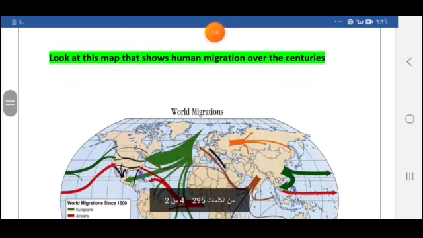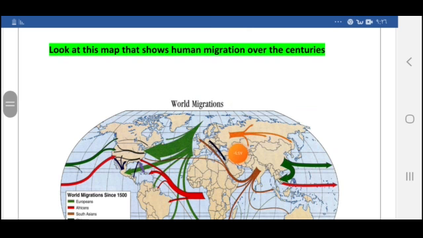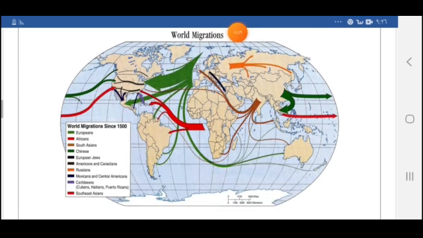If you look carefully at this map, it shows the world migrations, how people move from one place to another. The green arrow means that people move from Europe to other countries, the red one from Africa to other countries, the orange color from here to here, the dark green from here to here. So people keep moving like this. If you think carefully about yourselves, most of us here in Medina are not from Saudi Arabia.